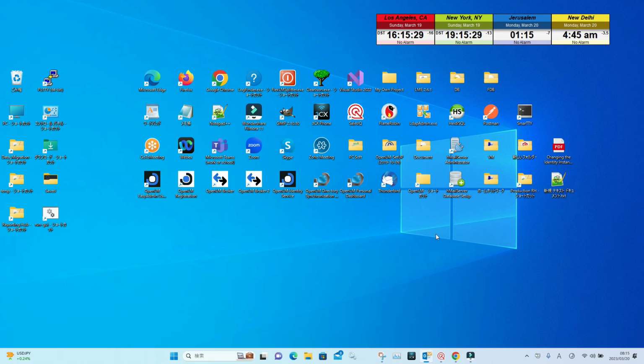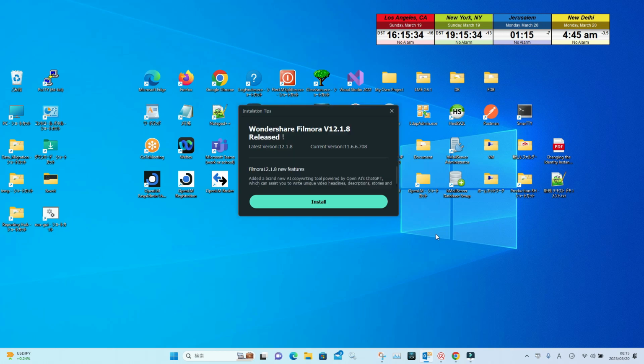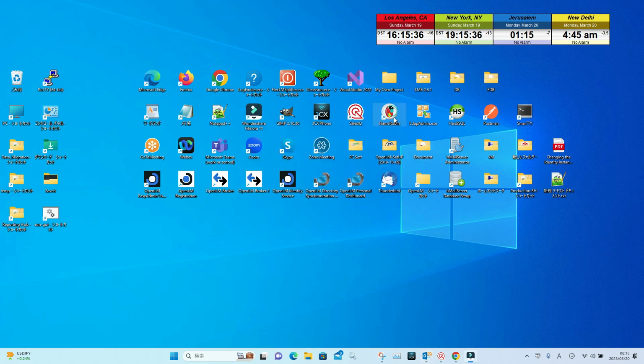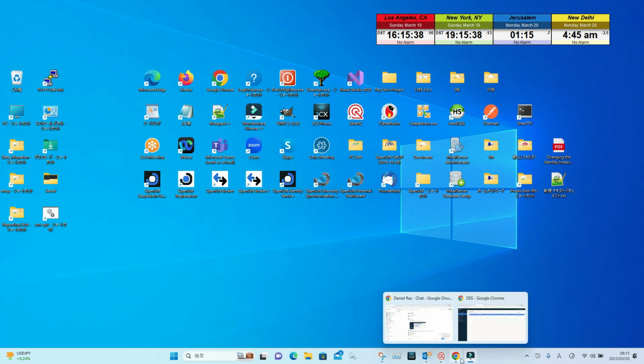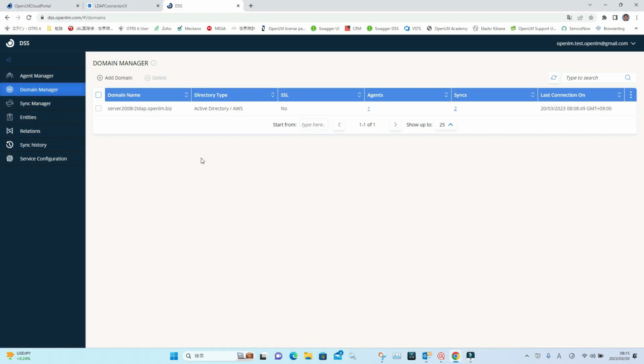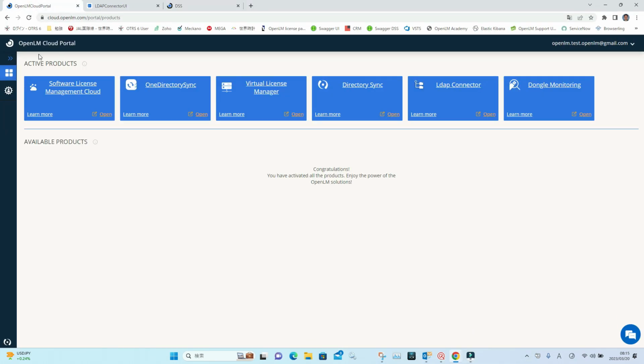I would like to introduce you to the LDAP connector today, which was introduced to the OpenLM Cloud. Please log into the cloud portal and then activate the directory syncs and LDAP connector. Please go to the LDAP connector UI.